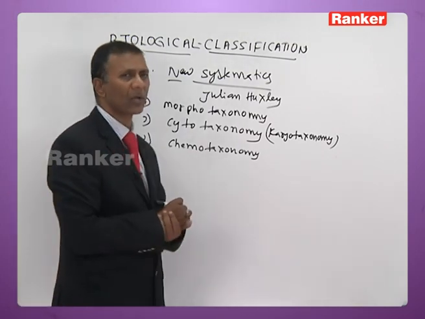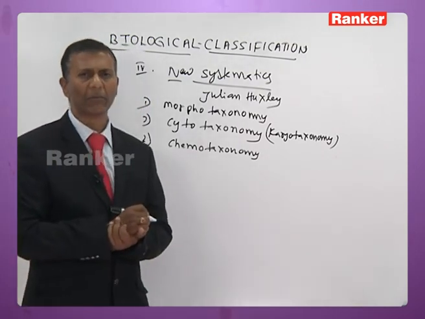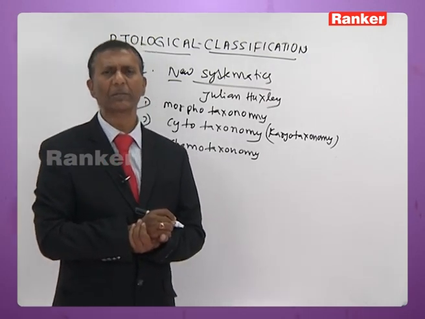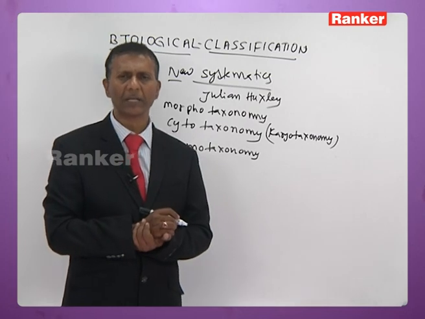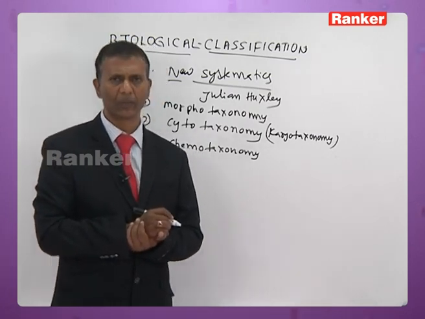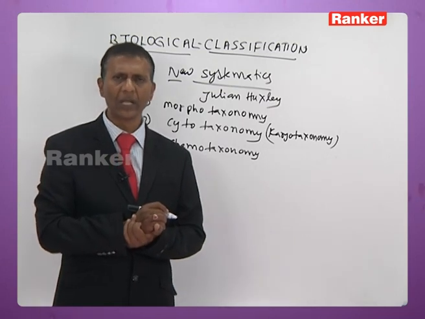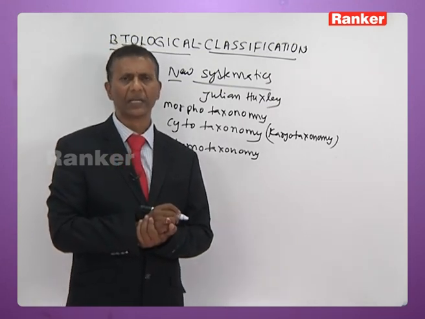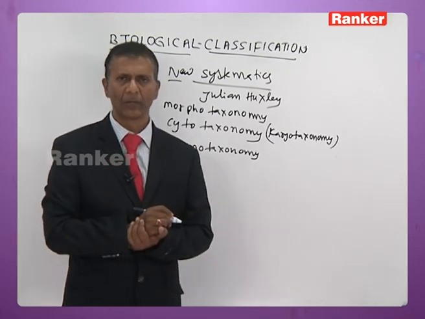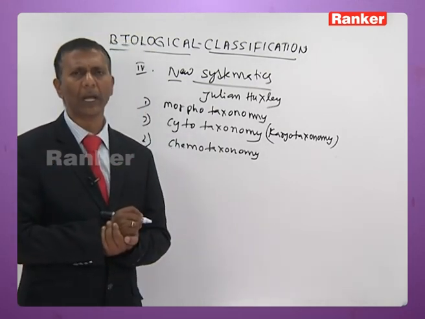Then the next is chemotaxonomy. In chemotaxonomy, the serum is taken into account: the characteristics of the serum, the proteins present in the serum. On the basis of that, the organisms are classified into different groups. So on the basis of the proteins and serum analysis, the organisms are divided into different types. It is also called biochemical taxonomy.